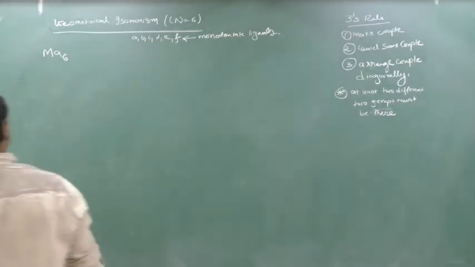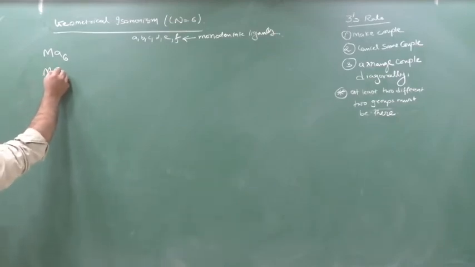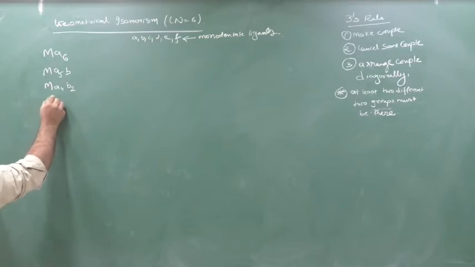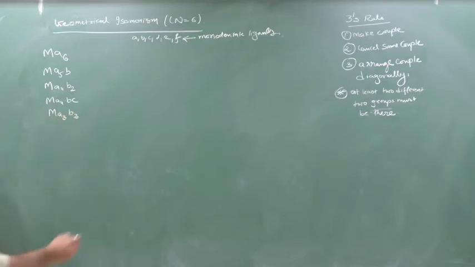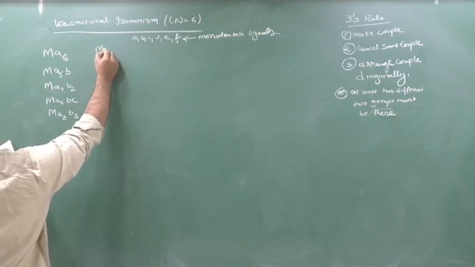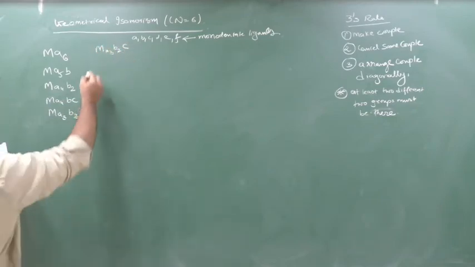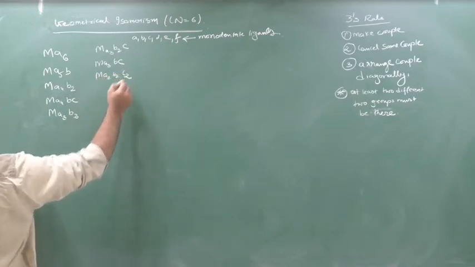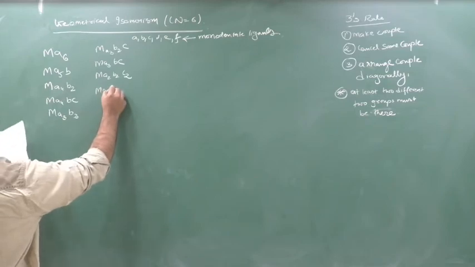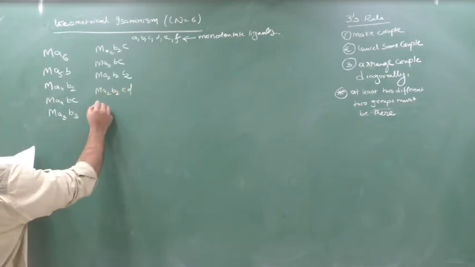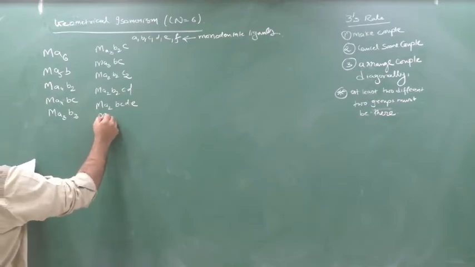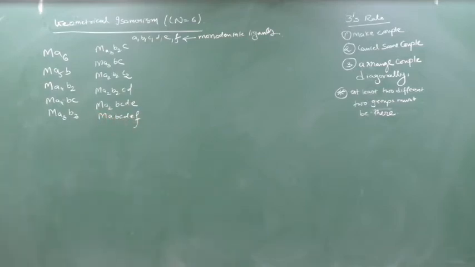For GI, first is MA6, then MA5B, then MA4B2, then MA4BC, then MA3B3, then MA3B2C, then MA3BCD, then MA2B2C2, MA2B2CD, MA2BCDE, and MABCDEF. Okay? See here, how many are there?